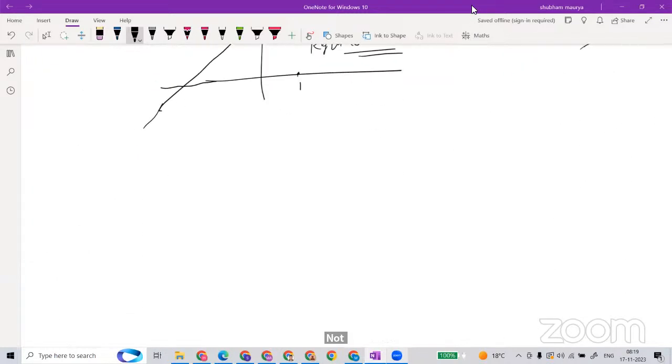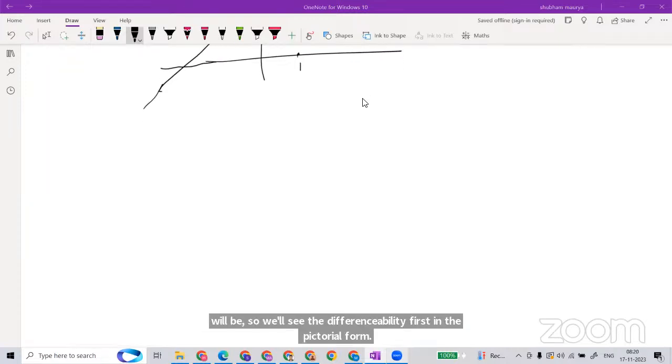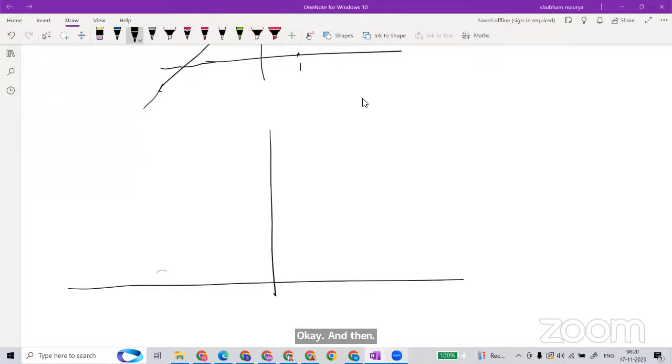Okay. So let's move on to differentiability. We'll see the differentiability first in the pictorial form. Okay. And then below it, I will write the differentiability definition also. So many cases will be here.